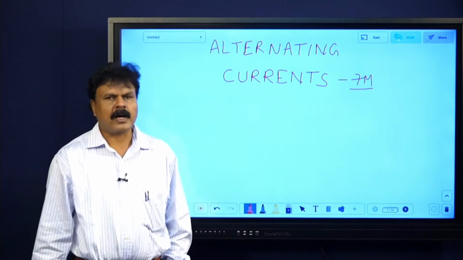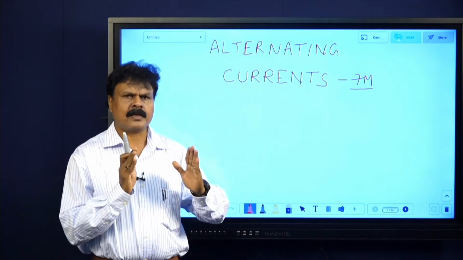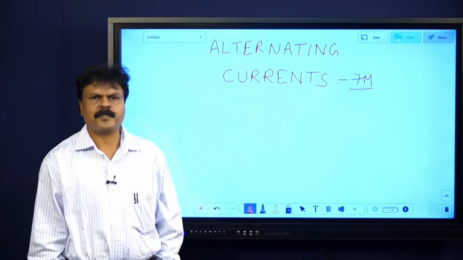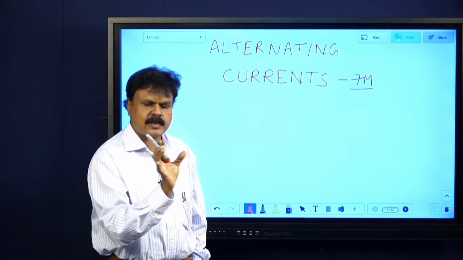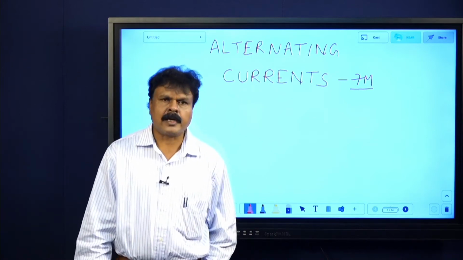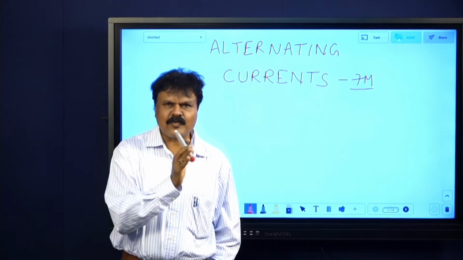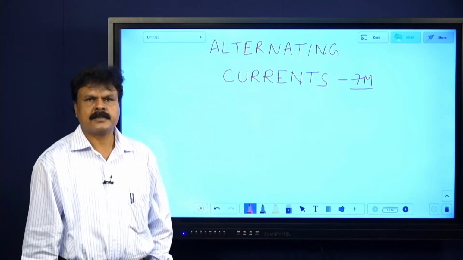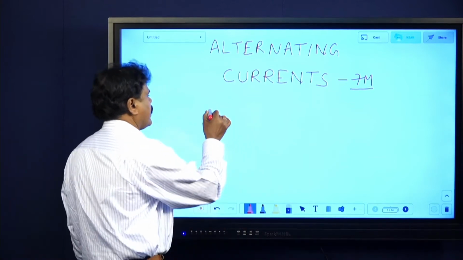What do you mean by alternating currents? Very first, for 1 mark I am telling, any alternating quantity means any quantity which varies periodically with time. Now, in case I ask what is alternating current, what you are supposed to say is a current which varies periodically with time, that is alternating current. Alternating voltage is the voltage which varies periodically with time.